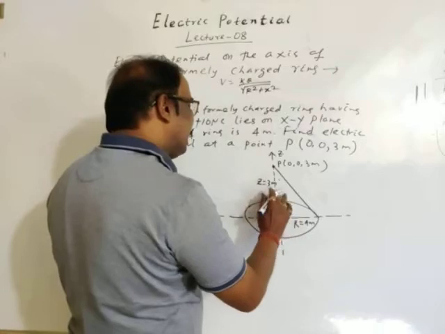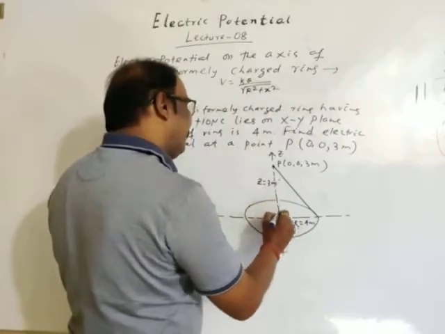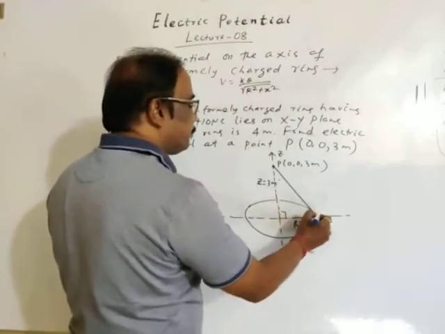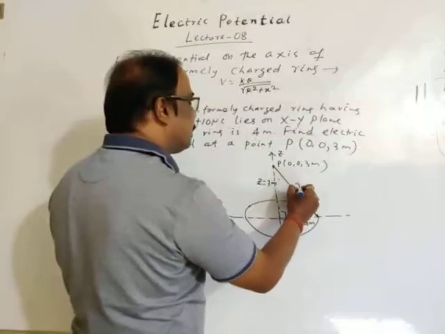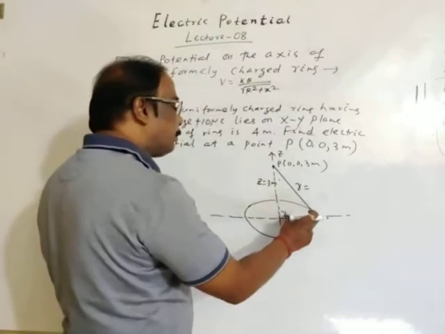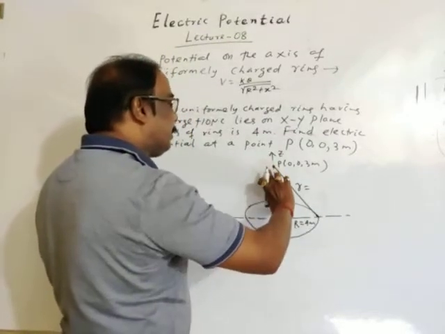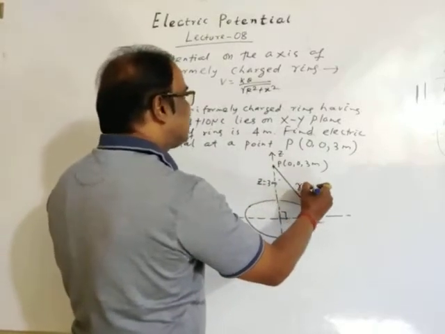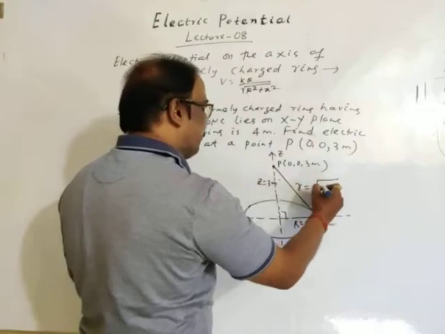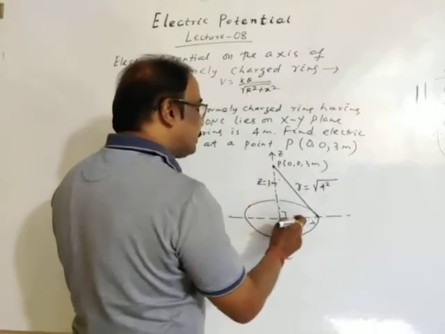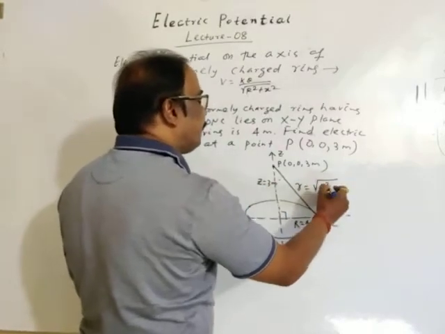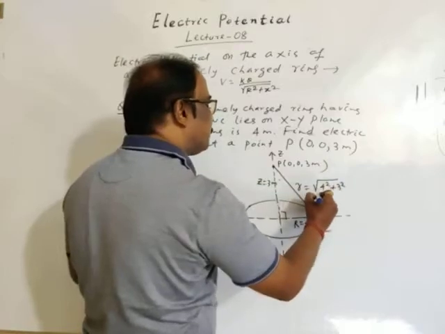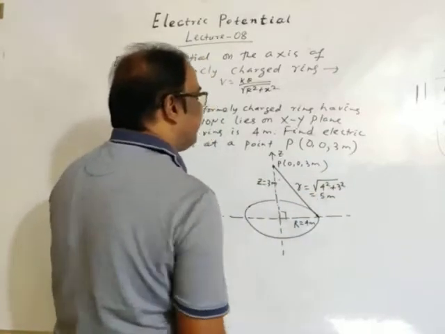So this angle is 90 degrees. This angle is 90 degrees. So let this distance be r. This is base, this is perpendicular, and this is hypotenuse. Then this distance is the square root of 4 square plus 3 square, so this distance is 5 meters.